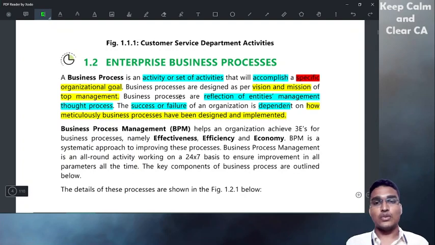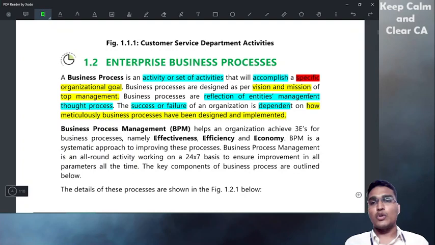So to achieve the goal, what is the goal we discussed here? Taking attendance of the employees. So that is achieved by making a process. Everything is process in an organization, in a business organization. Activity or set of activity to accomplish a specific organization goal is called business process. So all these business processes are designed based upon the mission of the top management. So based upon vision and mission of top management only, these processes will be designed.